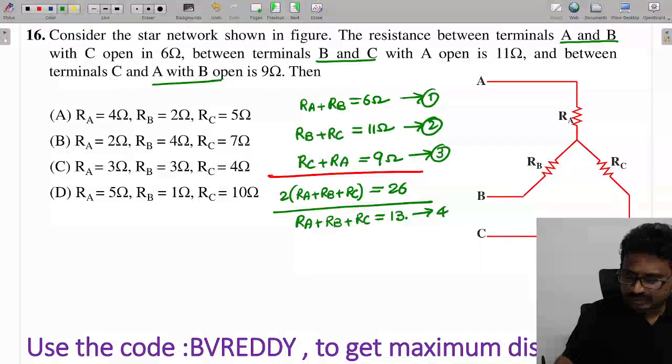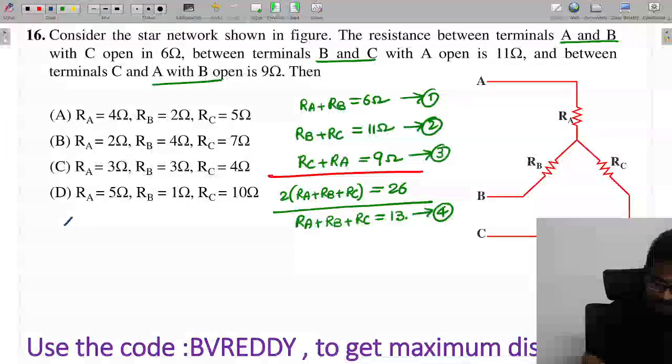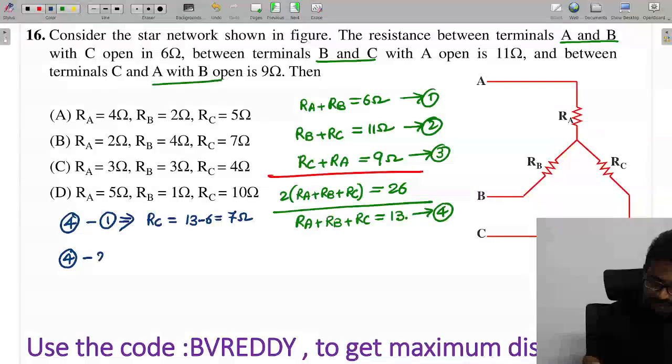Now from 1 and 4, equation 4 minus equation 1 will give RC. RC is 13 minus 6, which is equal to 7. And if I do 4 minus 2,